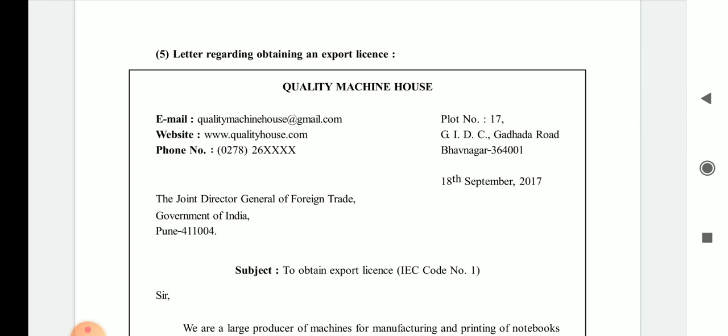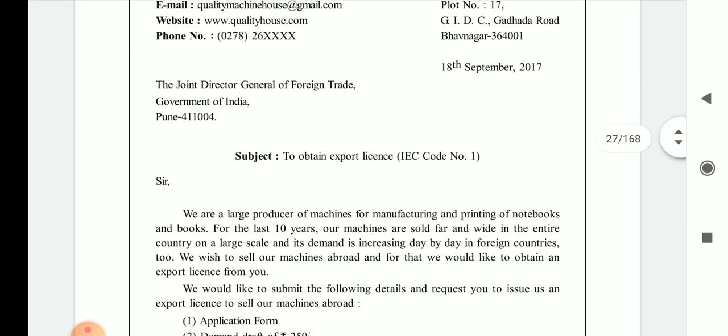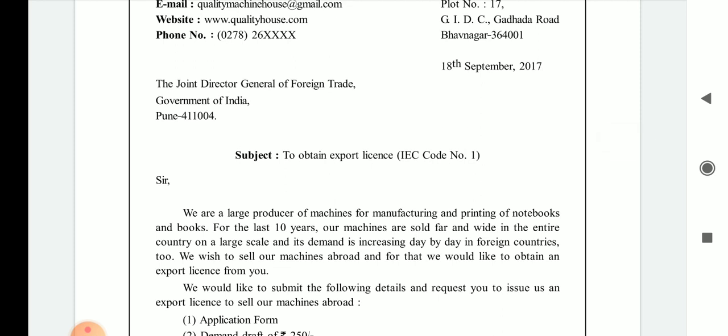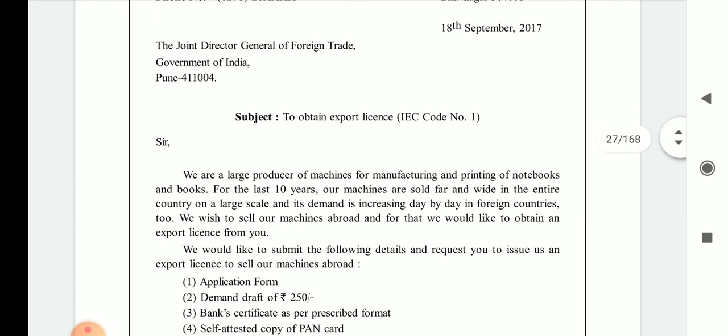Here the writer of that particular letter is Quality Machine House. Email, website and phone number are mentioned. In the address: plot number 17, GIDC Gadada Road, Bhavnagar, and put a full stop after the pin code. 18th September 2017 is the date. The receiver of the letter is the Joint Director General of Foreign Trade.